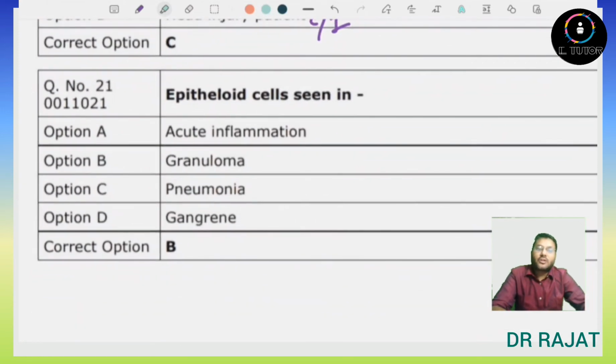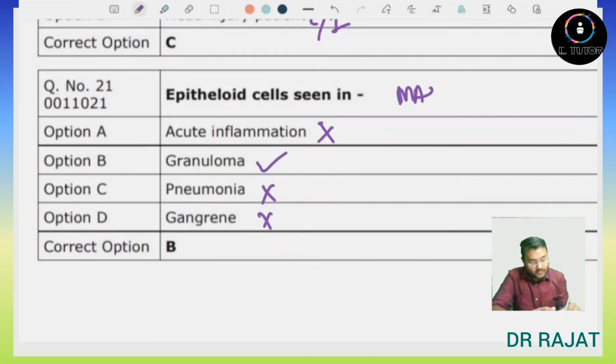Next question is epithelioid cells seen in acute inflammation, no. In granuloma formation, yes. In pneumonia, no. And in gangrene also, it is not present. So what are epithelioid cells? Epithelioid cells are the modification of the macrophages. Macrophages modify to form epithelioid cells.